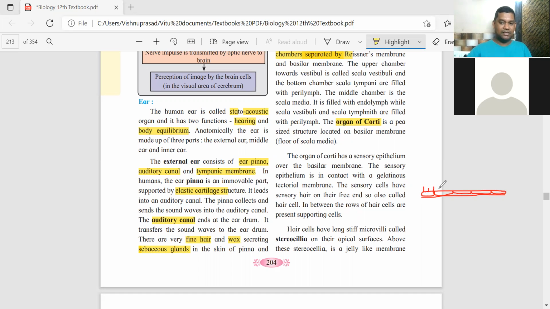These cells have hair-like structures on one side, like this. There are small hair-like structures on one side, so they are also called hair cells. In between the hair cells, there are some cells called supporting cells. If you look at the hair cells very closely, there are microvilli present, like on the intestine wall for absorption, remember? Yes, I remember.